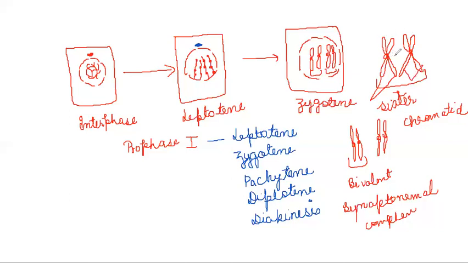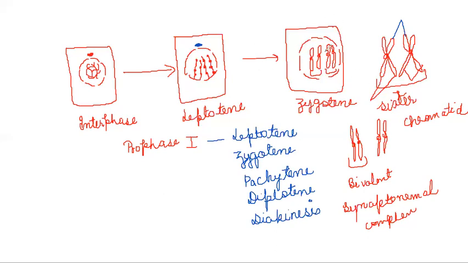Because we understood that in interphase, the amount of DNA was doubled. So now it splits into 2 arms, and these 2 arms are called sister chromatids. The arms of 2 different chromosomes are called non-sister chromatids. So these 2 would be non-sister chromatids. The blue ones that I'm representing would be non-sister chromatids, whereas the red ones I'll say are sister chromatids.